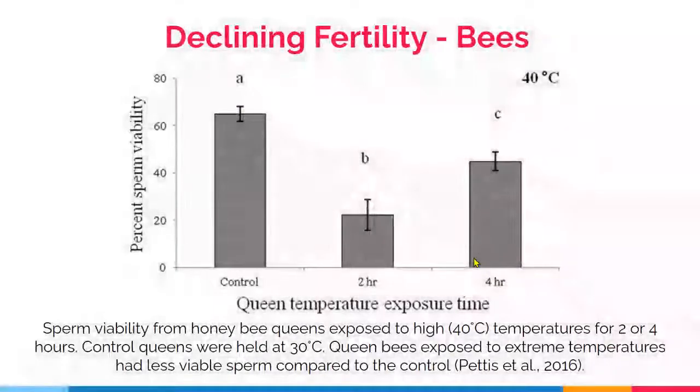Climate change is also driving population declines by affecting fertility and reproductive success. Fertility rate, sperm count, gamete number and viability, fertilization success, and sperm form, function, and concentration can all be affected by rising temperatures. One example of an affected species is bees. Here we see declining fertility in the form of reduced sperm viability in queen bees exposed to abnormally high temperatures.